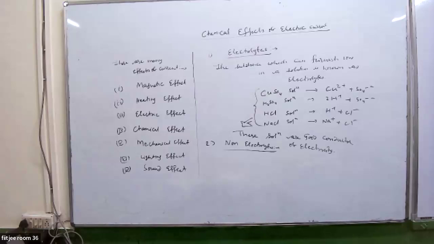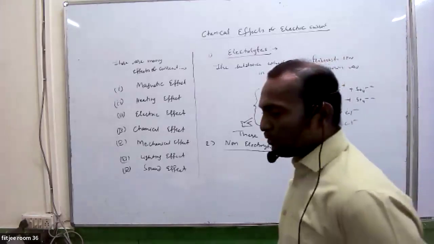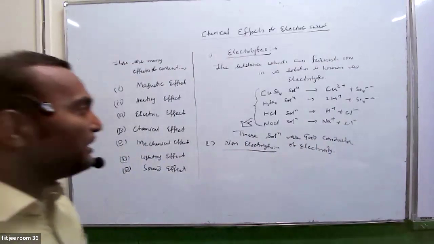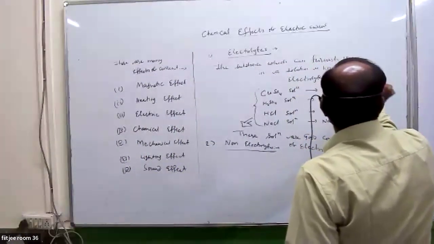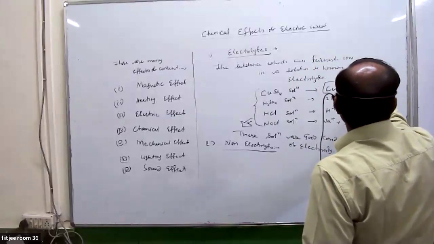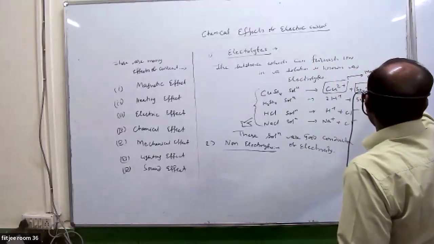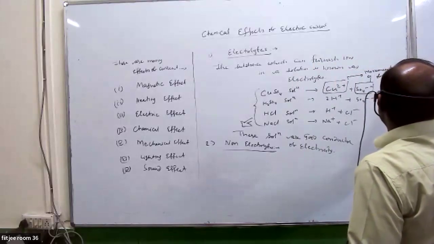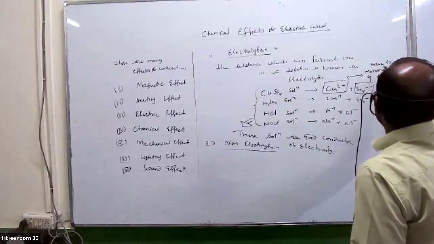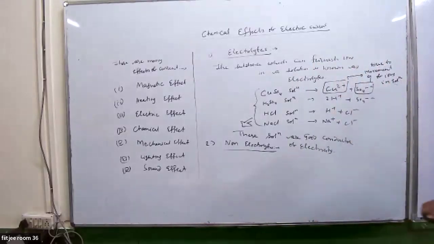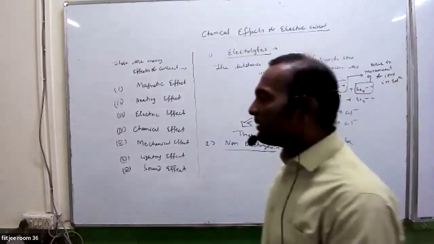A substance which can furnish ions in a solution is known as an electrolyte. These are electrolytes. You know that these ions move inside the solution. Due to the movement of ions in solution, they conduct electricity.